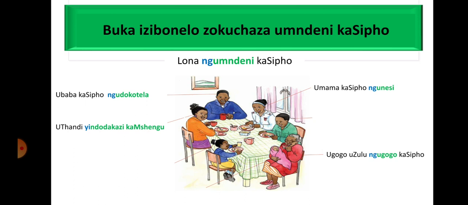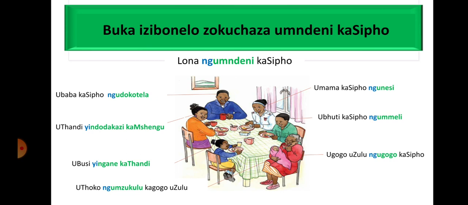Uthandi yindodakazi kaMshengu. The noun we are working with is indodakazi, and because it starts with I, the identificative copulative marker will be yi. Uthandi yindodakazi kaMshengu. Thandi is Mshengu's daughter. Ubhuti kaSipho ngummeli. Sipho's brother is a lawyer. Ubusi yingane kaThandi. Busi is Thandi's child. uThoko ngumzukulu kaGogo. Thoko is the grandchild of Gogo Zulu.